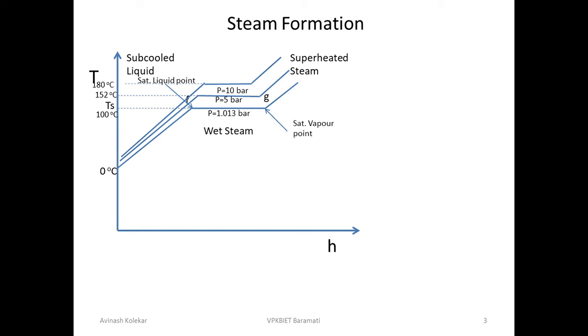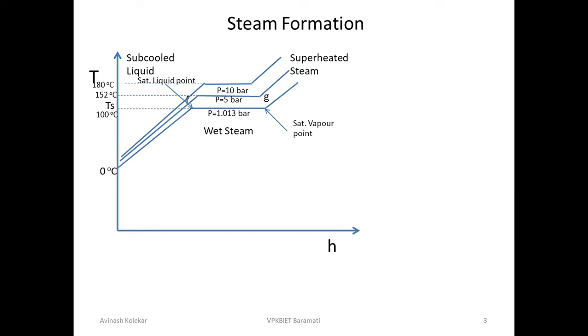See, you can't tell the state, you can't tell the phase, until you know the pressure. If you do not know the pressure of the water, you can't say whether it is a liquid or a vapor.